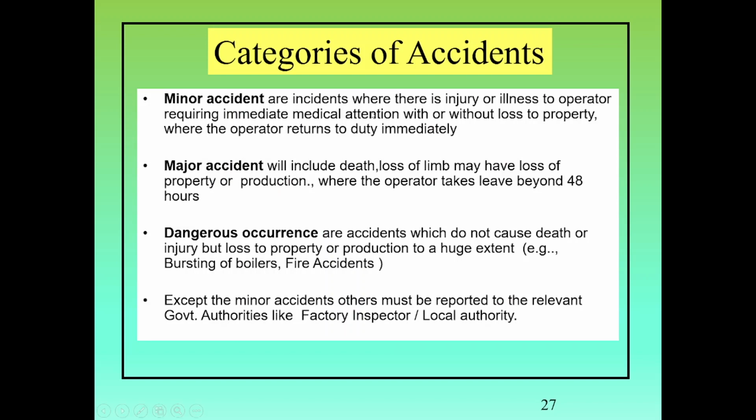Categories of accident. Accidents are categorized as minor accident, major accident, and dangerous occurrence. Minor accidents are incidents where there is an injury or illness to the operator requiring immediate medical attention, with or without loss to property. Major accidents include death, loss of limb, and may have loss of property or production. Dangerous occurrences like major bursting of a boiler or fire accidents may or may not involve death, but cause huge loss to property or production.